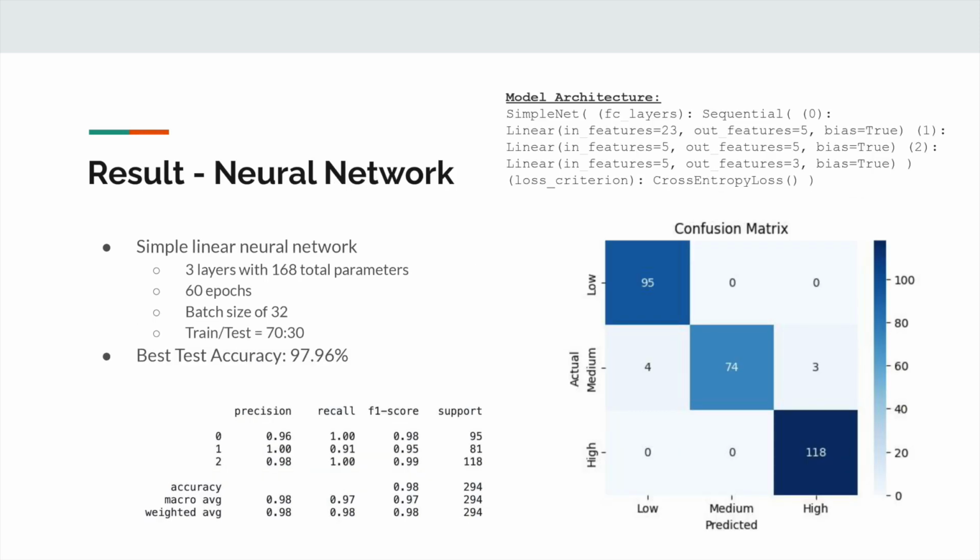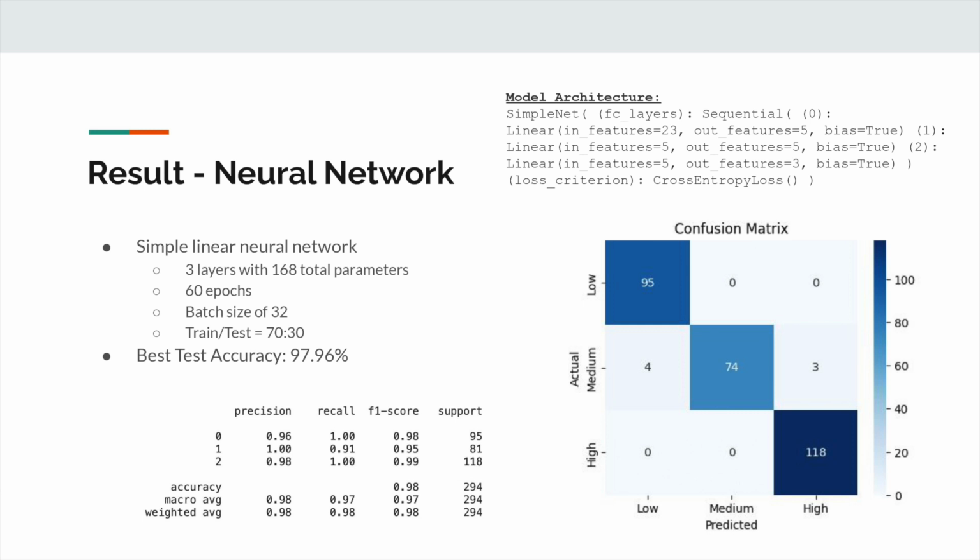For our second model, we decided to train a simple neural network using the PyTorch framework on our data with a 70 to 30% test train split. The model that we used had 3 fully connected layers of 23 input neurons, and then 2 layers of 5 neurons each, and then a final output layer with 3 neurons for a risk classification for low, medium, or high risk.